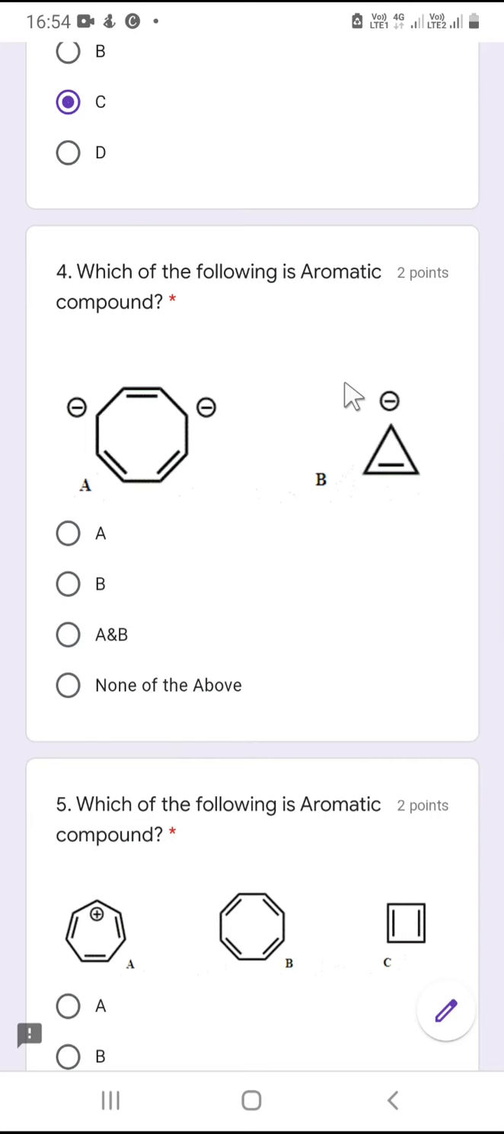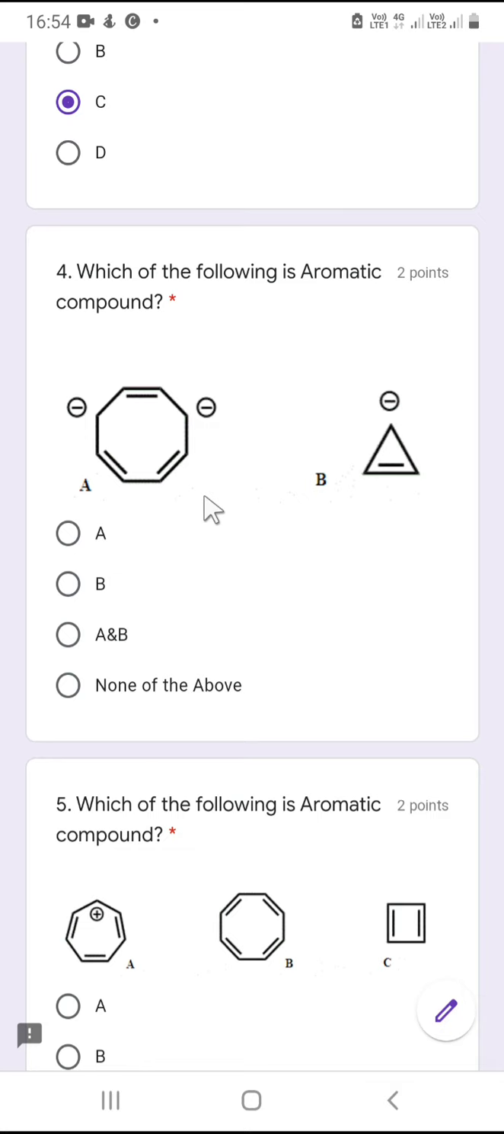The fourth question is a bit confusing for most of my students. Which of the following is an aromatic compound? This compound has an 8-membered ring and a 3-membered ring. But this 3-membered ring is cyclic, planar and fully conjugated, but doesn't have that magic figure of 4n plus 2 pi electrons. It contains only 4 pi electrons, that means it is anti-aromatic. So this is not aromatic. How about A? A contains 2, 4, 6, 8 and 10.